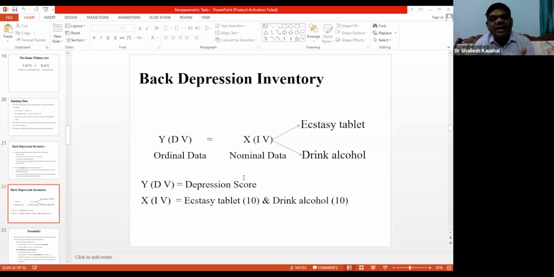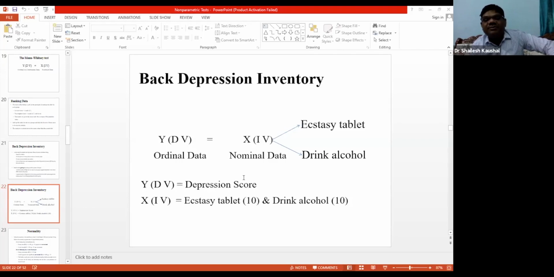Now again, the neurologist gave the tablet to all 10 people on Sunday, Monday, Tuesday, and then checked the depression level on Wednesday. So for 3 continuous days, the tablet was given to 10 participants and alcohol to another 10 participants.